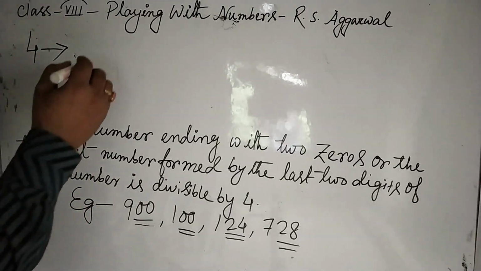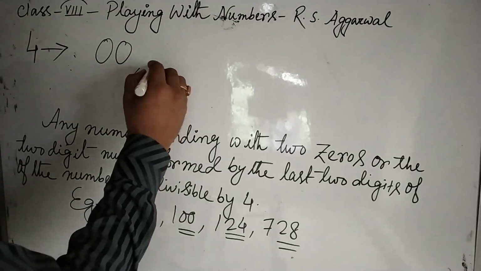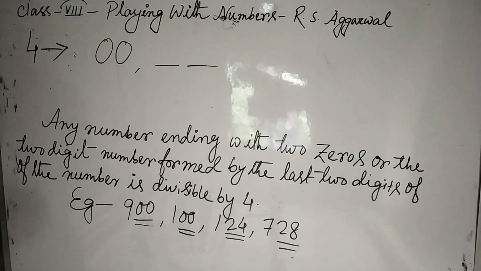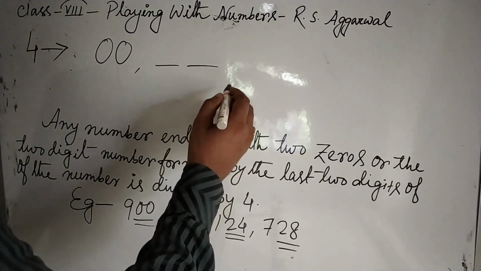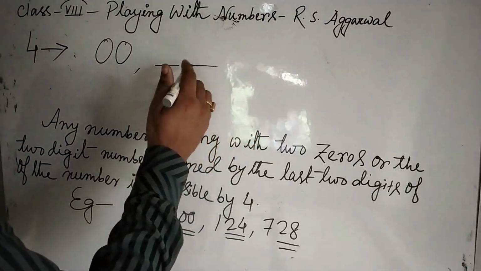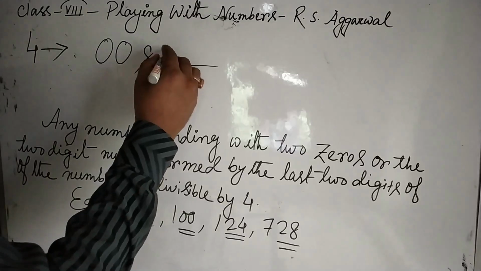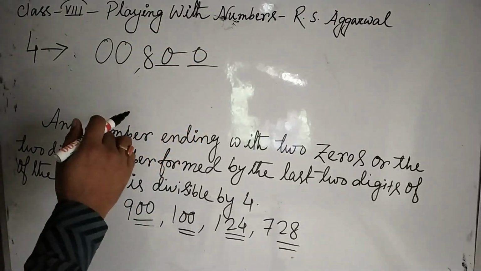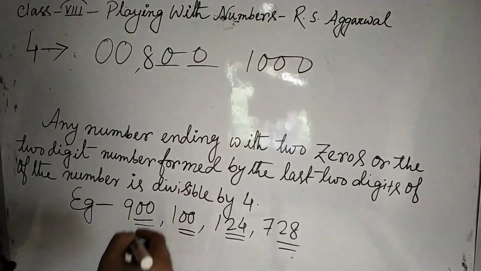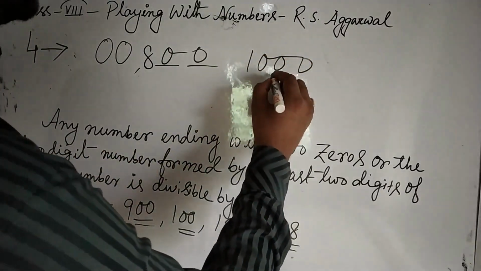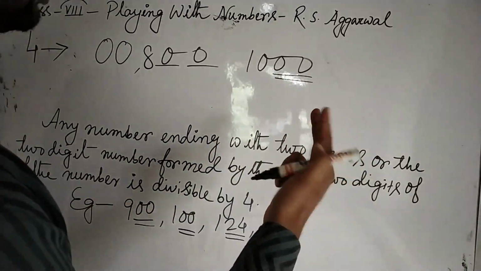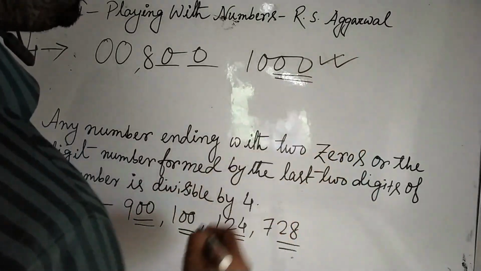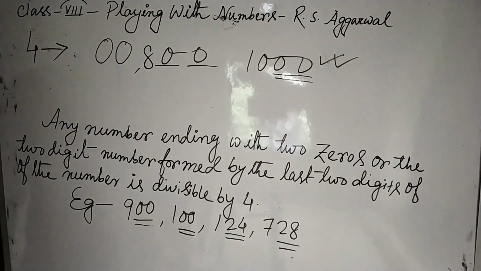So basically what you obtained? Any number ending with 2 zeros, or the last 2 digits form a 2-digit number which is divisible by 4, then the whole number will be divisible by 4. Example, 800 may be an example. 1000 is also an example which is divisible by 4. Look, here we need 2 zeros at the end to be divisible by 4. Here we have 3 zeros. We need 2 zeros, but here we have 3 zeros, which satisfies the condition. So 1000 is also divisible by 4.